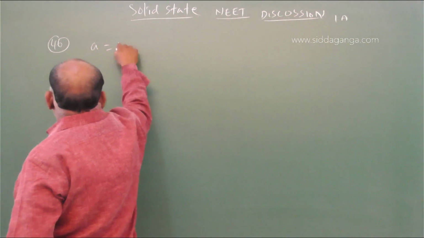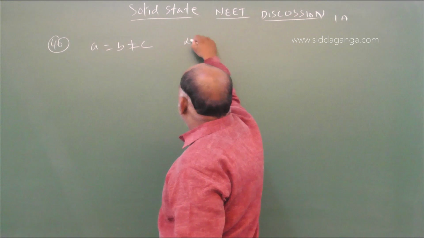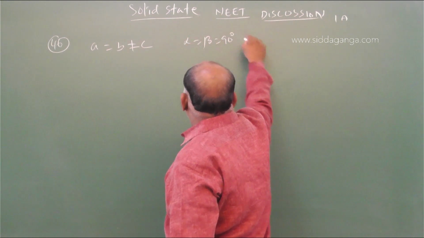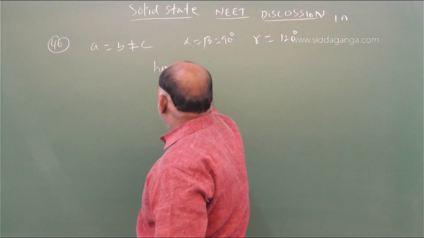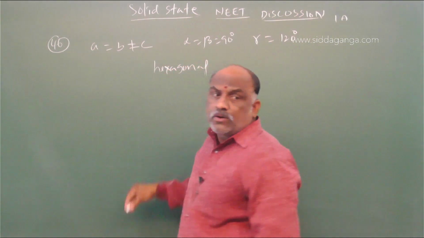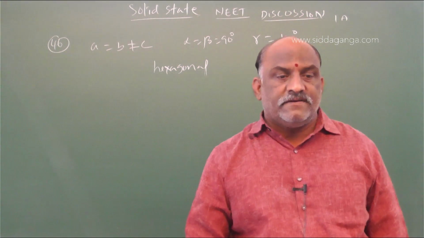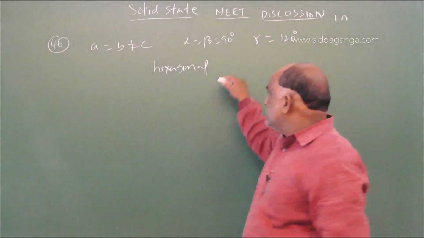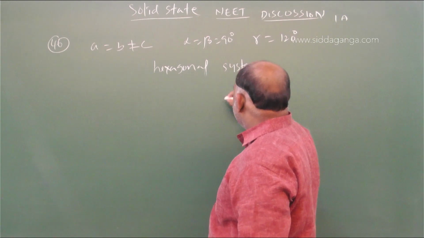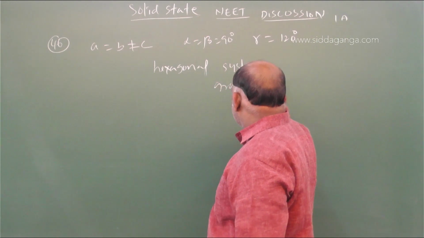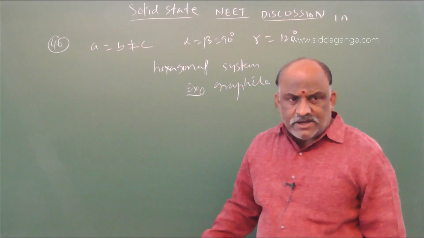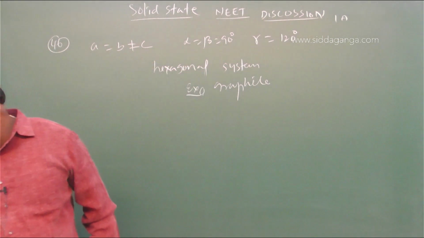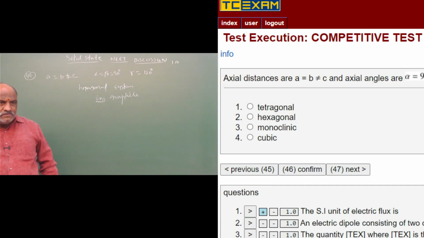A is equal to B not equal to C. Alpha is equal to beta is equal to 90 degrees. Gamma is equal to 120 degrees. This type of arrangement we observe in the hexagonal system only. An example of the hexagonal system is graphite. So the right answer is hexagonal, the second option is right for this one.